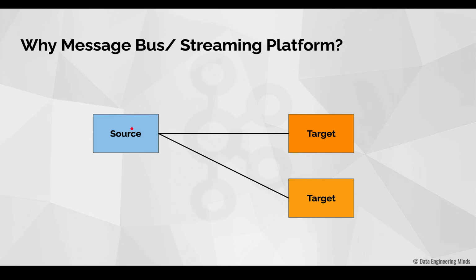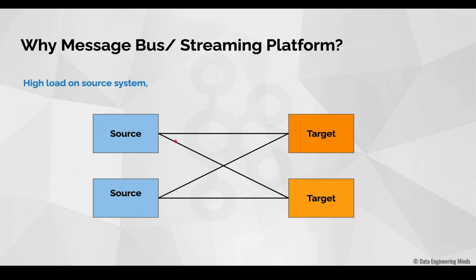So the problem is, as the number of targets keeps on increasing and continues extracting from the source system, the load on the source system keeps on increasing. So, high load on the source system. Just like this, if there is one more source system from which the two target systems also extract the data, what we observe is the load on the source system also gets increased. At the same time, the number of data pipelines also keeps on increasing. Also, there is some complexity in this practice.